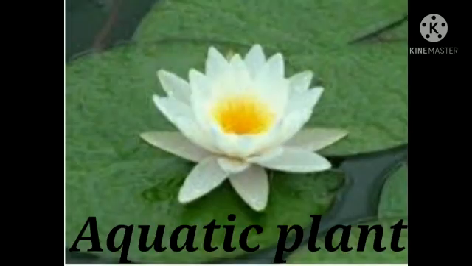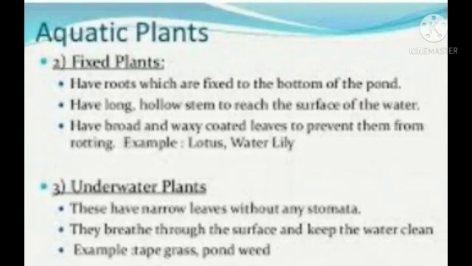Now we will see aquatic plants. Students, aquatic plants have roots which are fixed to the bottom of the pond. They have long, hollow stems to reach the surface of the water. They have broad and waxy coated leaves to prevent them from rotting.